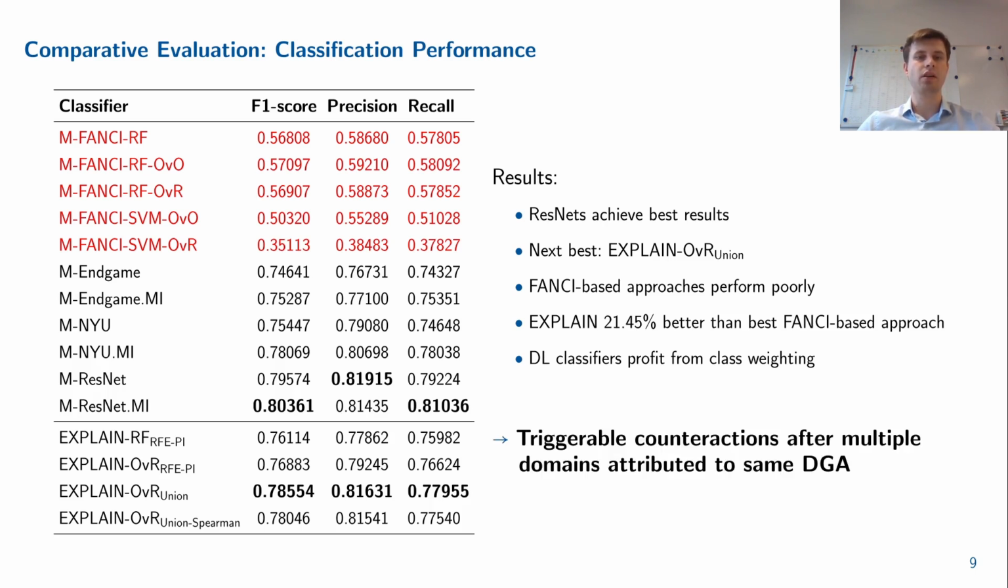An F1 score of 78% might appear rather low, but devices infected with DGA-based malware will typically generate multiple domains per day. Thus, real-world counteractions would not have to be triggered based on a single classification, but rather on the fact that multiple domains were attributed to the same DGA.